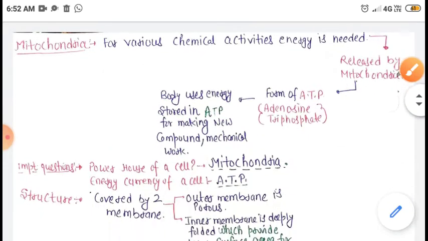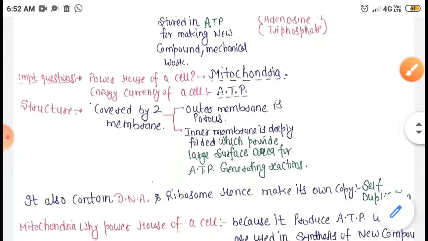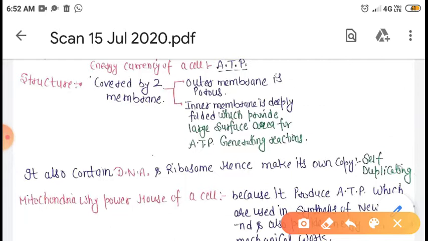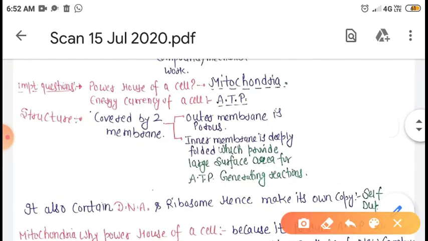So students, there are one-liner questions which are very important from the point of view of exams, and they are: the first one is, which organelle is known as the powerhouse of a cell? It is very simple, it is mitochondria. So mitochondria is the cell organelle which is known as the powerhouse of a cell.